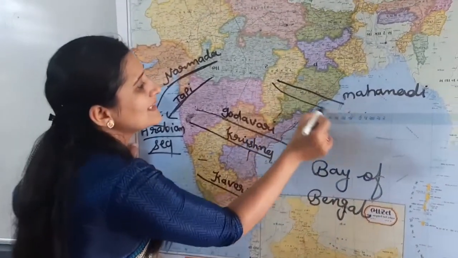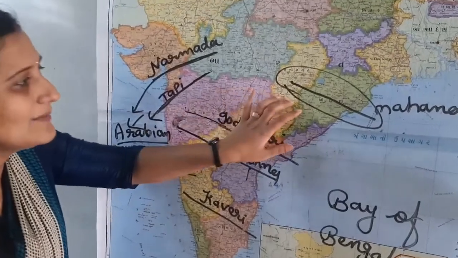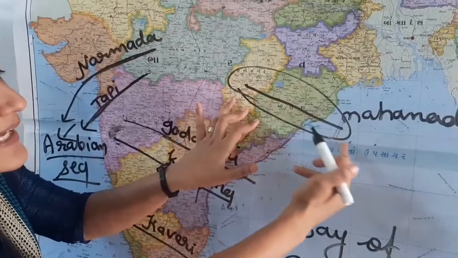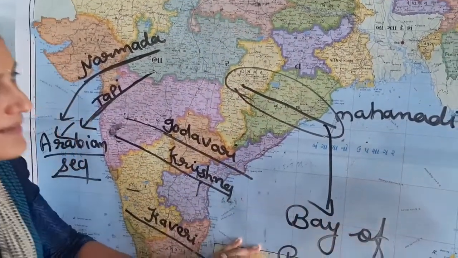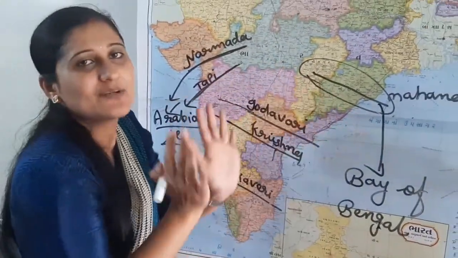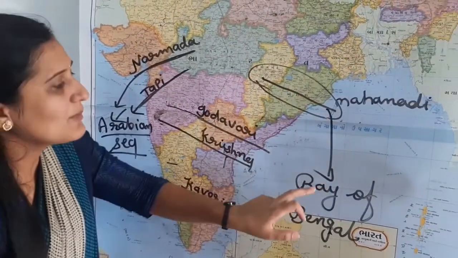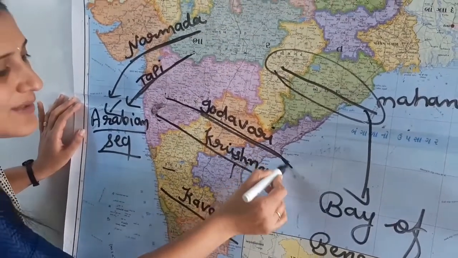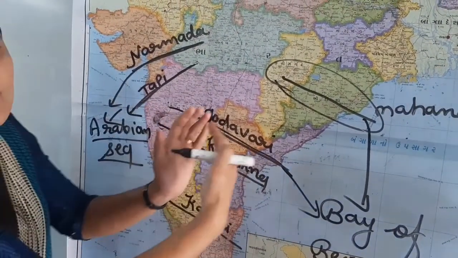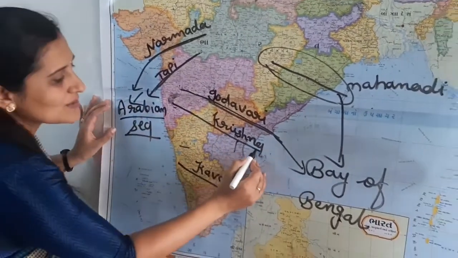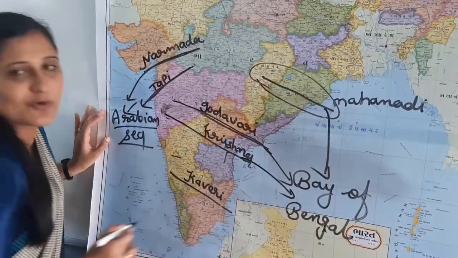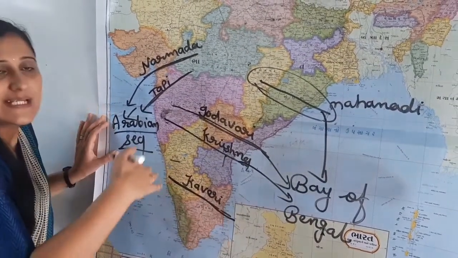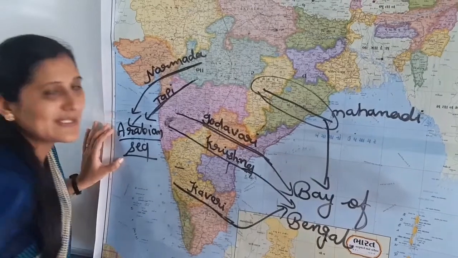In the same way, this is the Mahanadi, from Chhattisgarh. I discussed it, right? Mahanadi originates from Chhattisgarh and meets the Bay of Bengal because it flows to its side. In the same way, the Godavari River originates from Maharashtra and also meets the Bay of Bengal, and the Krishna River also flows to its side and meets the Bay of Bengal. In the same way, the Kaveri River also meets the Bay of Bengal.